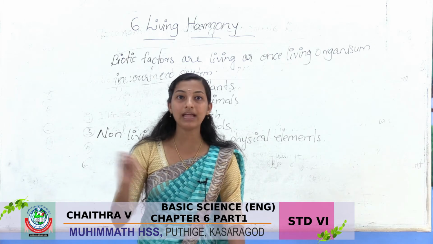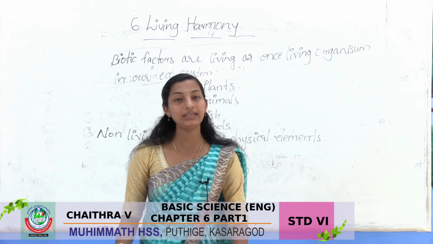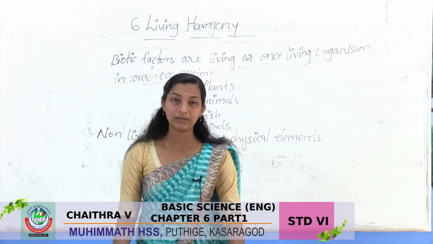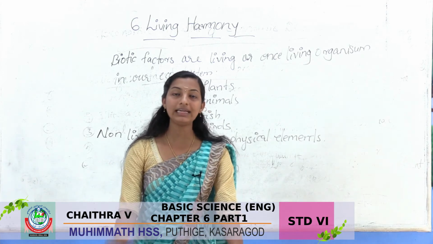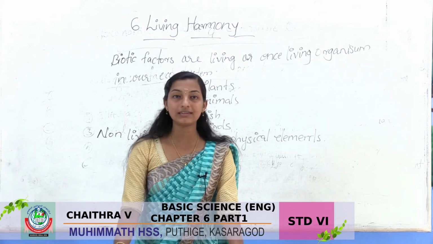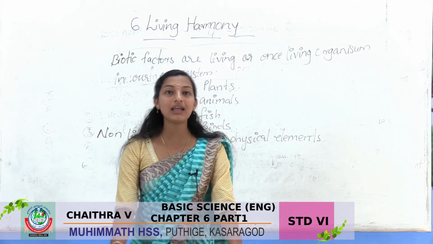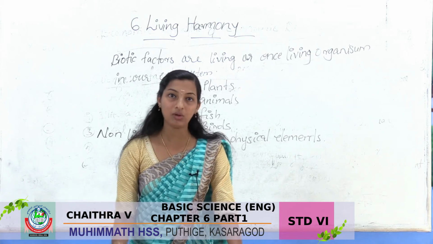The biotic and abiotic factors and their mutual relationship is known as an ecosystem. What are the examples for ecosystems? In your locality there are ecosystems like the forest, garden, paddy field. These are the examples for ecosystems.